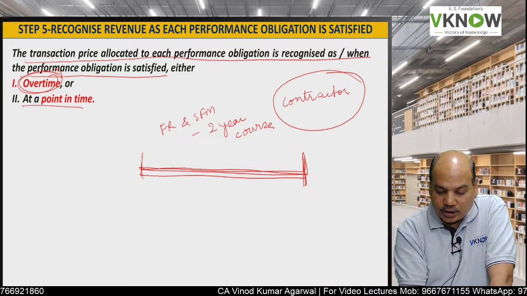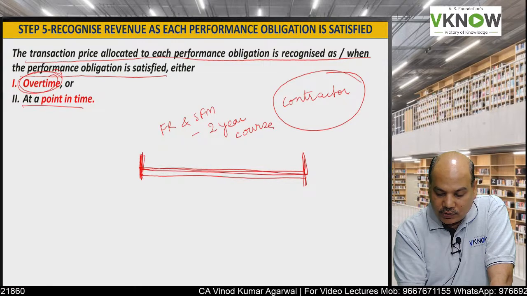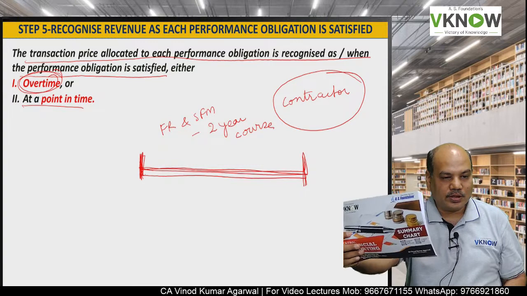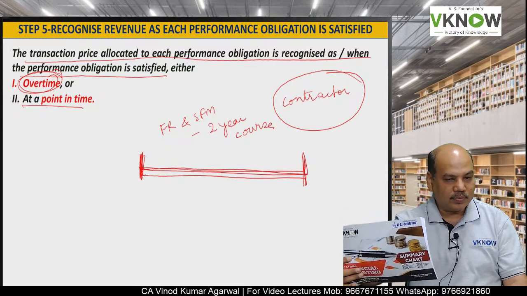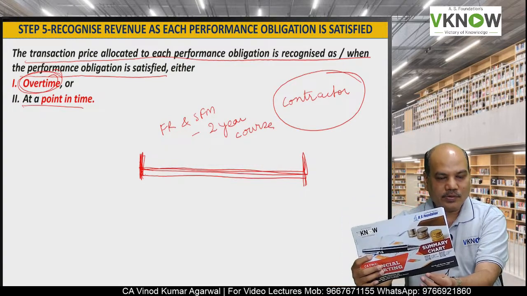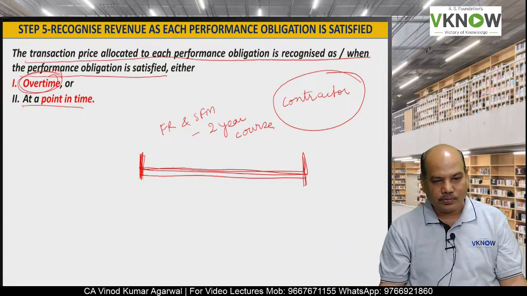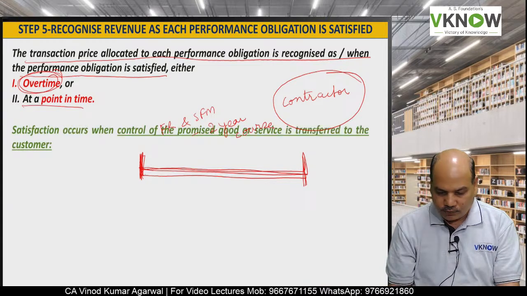At a point in time means immediately the revenue will be recognized. You will say, sir, I want to buy this summary chart book. I say, welcome. You pay the price, I deliver the book to you, and I will recognize the revenue. That is called at a point of time.